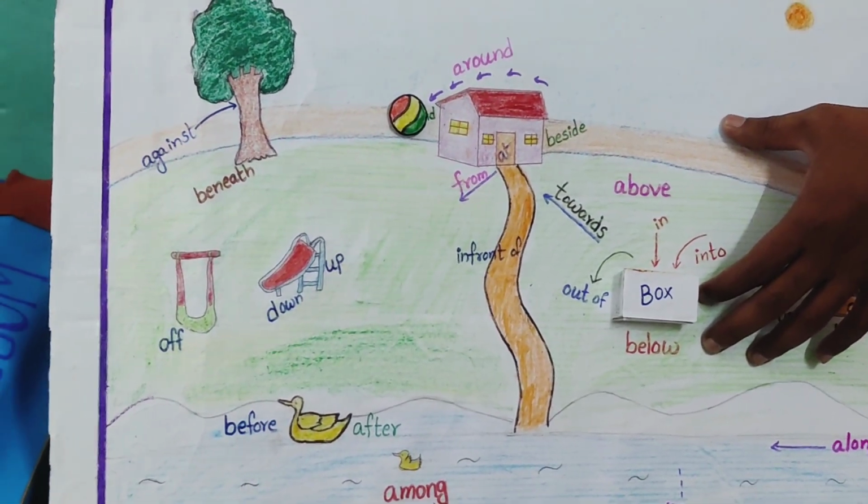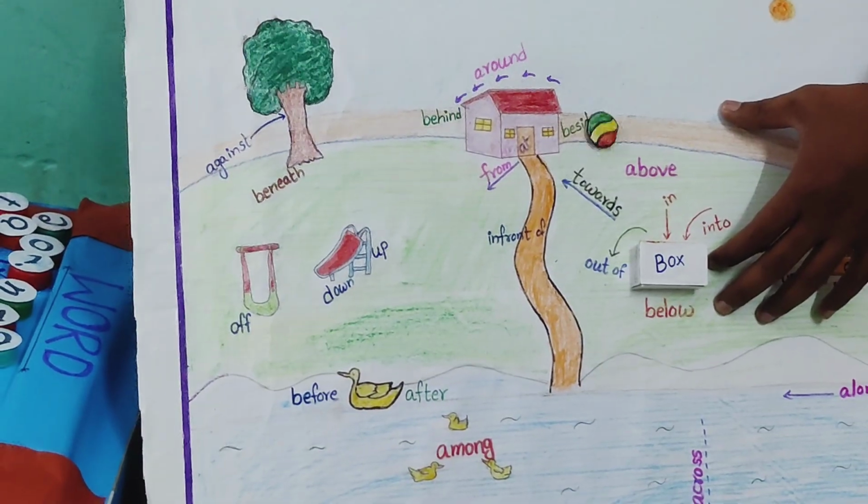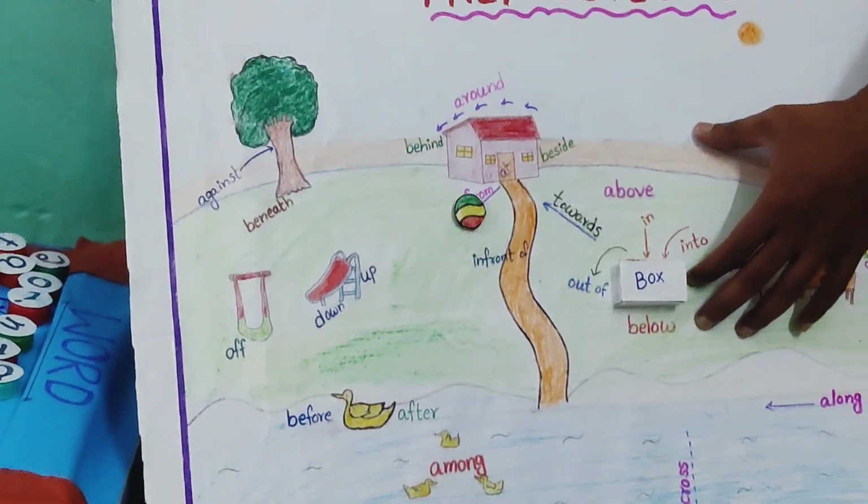The ball is behind the house. Okay. Now where is the ball? The ball is moving around the house. Around the house.